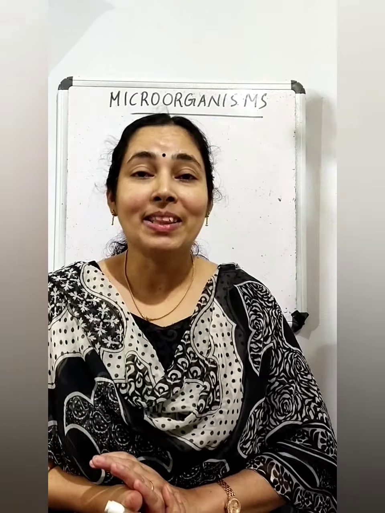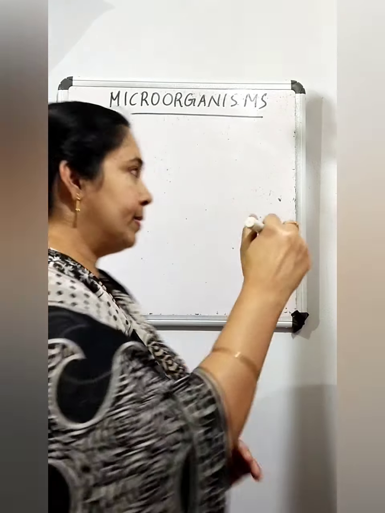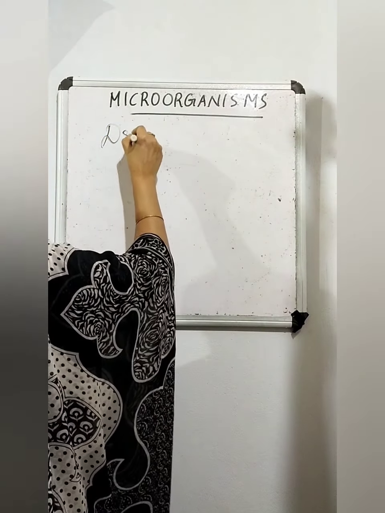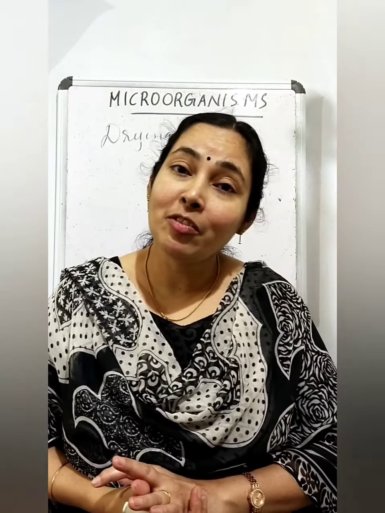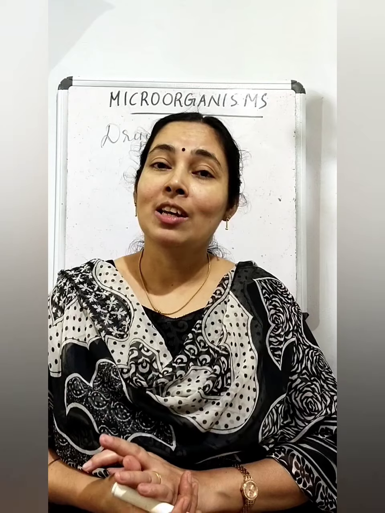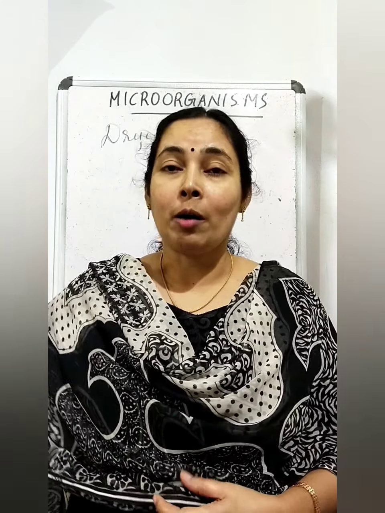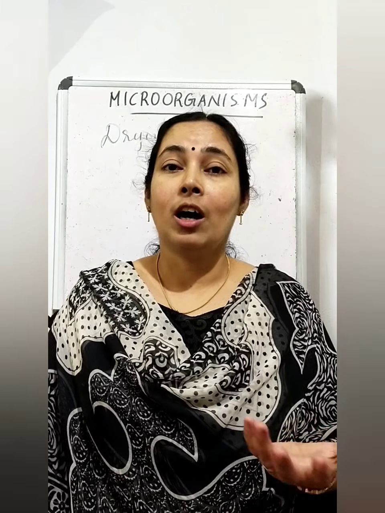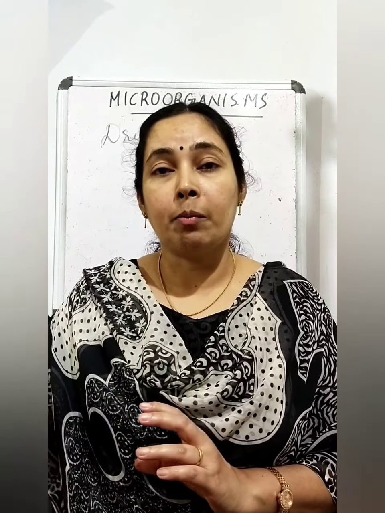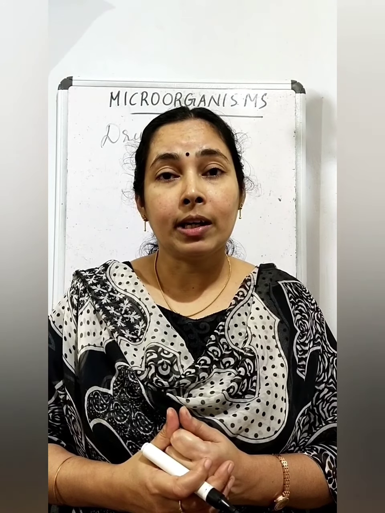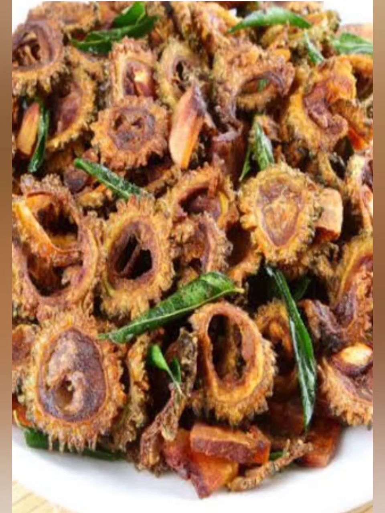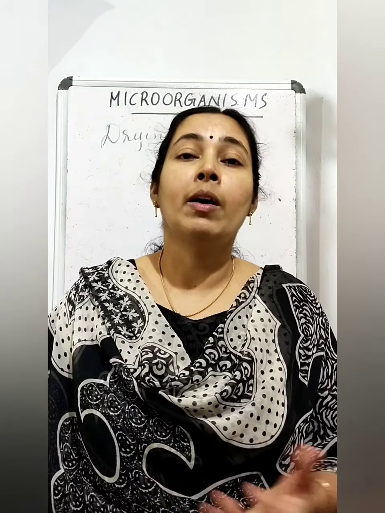Okay. The next method is drying the food items. Have you seen dried fish? We can store it for a longer period of time. But what about fresh fish? Within one day itself, it will be spoiled. So after drying, we can preserve it for a longer period of time. Or what about bitter gourd? Have you seen dried bitter gourd? We can store it for a longer period of time. Whenever we need, we can take it and fry it and use it also.